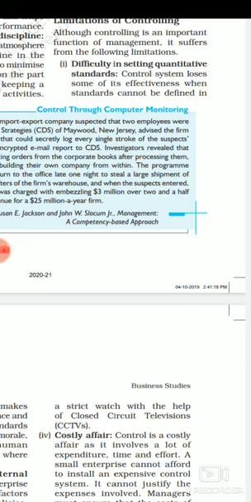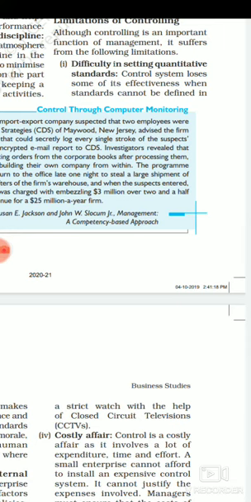Now, in the case of controlling, it's very difficult to control things which are qualitative in nature. We can easily control things or a production which is in numerical, quantitative form.